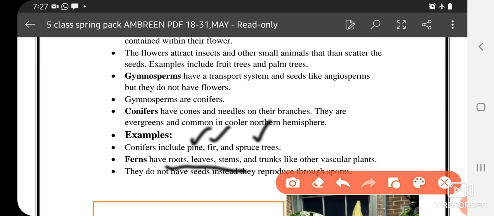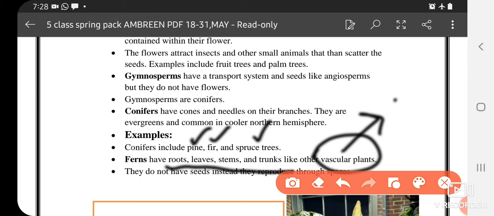They have roots, leaves, stems and trunks like other vascular plants. Which plants are called vascular? That are having xylem and phloem, means the vascular bundles. The plant which is having vascular bundle is called vascular plant, and the vascular bundle includes xylem and phloem. The xylem helps the plant to transport water and the phloem helps the plant to transport food.